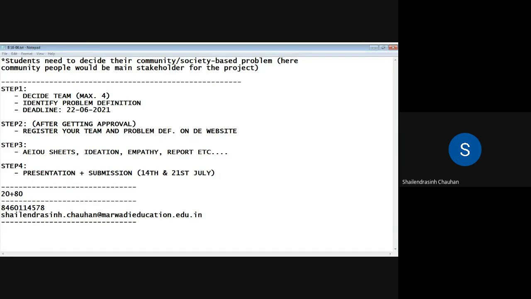Now we are going to see some examples also, which kind of problem definitions you can select, or different things you can observe. We'll see some examples, but that we'll do now. But before that, does anybody have any query or any doubt up to this, in the workflow, in the different kinds of tasks, anything?